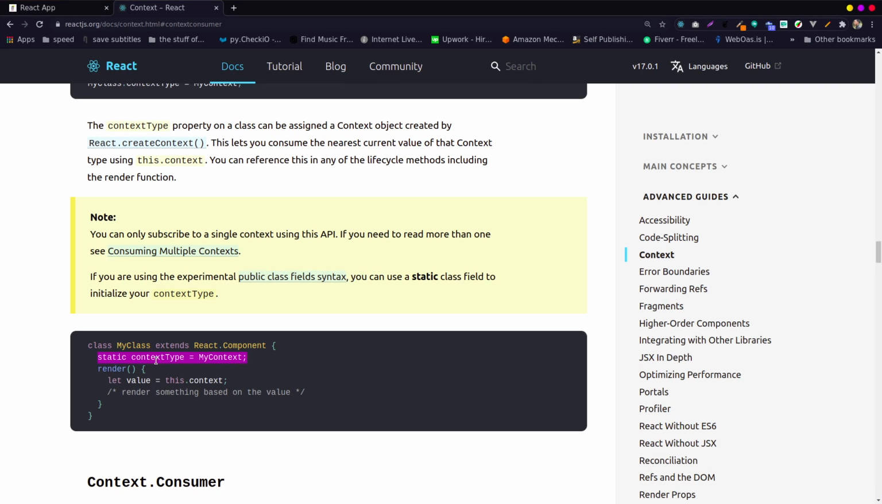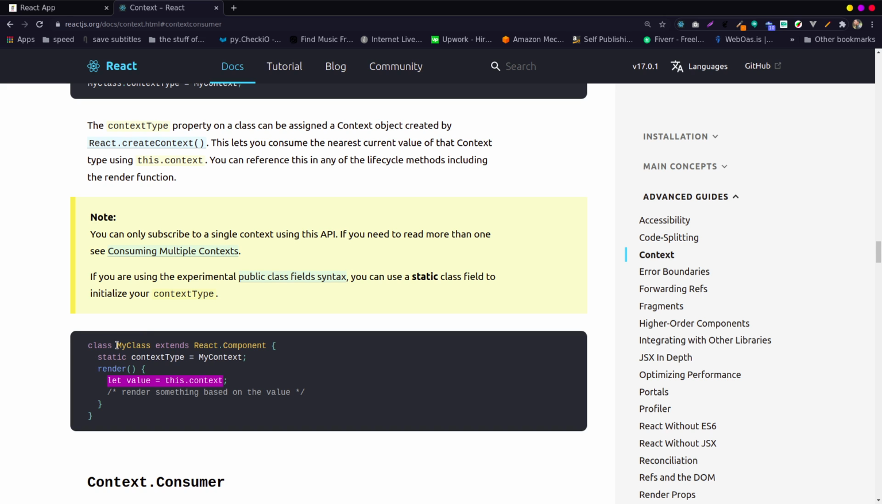It says to apply the static, because usually it's a static method, but now it says you can use a static class field, which is part of classes. Then you initiate the contextType, which is a keyword, and equate it to your context. Now you can have access to the context here, and it's part of this class.